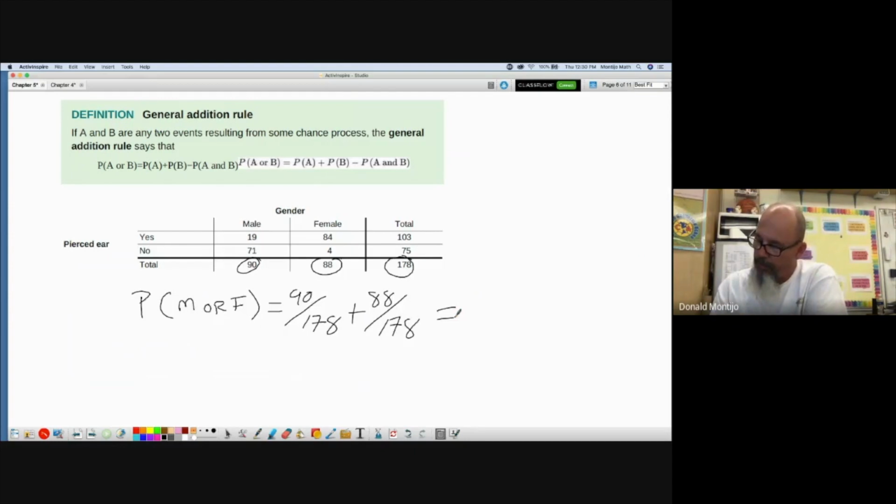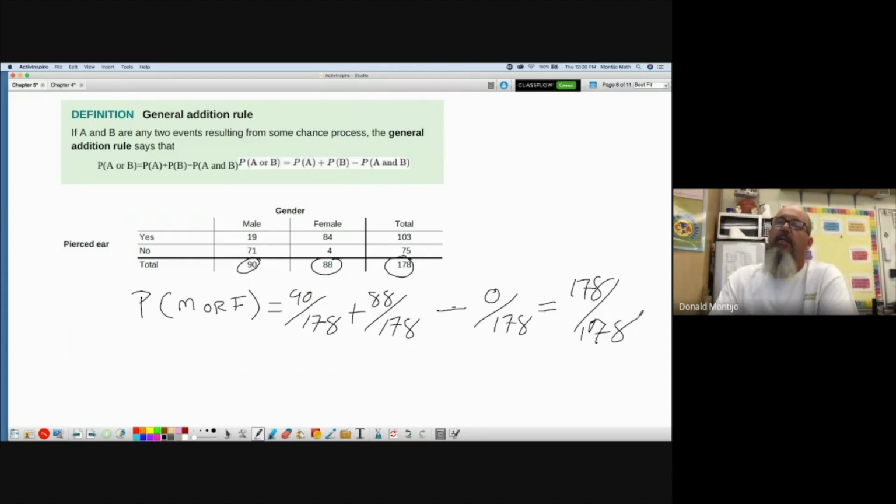The probability that I am a male and I am a female is 0 over 178. So the probability of being male or female is 178 over 178, which is equal to 1. Well, we know that. Every individual in this example is either a male or a female.